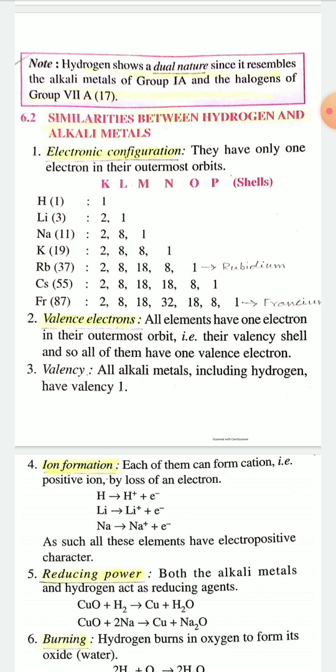So formation of ions. Both hydrogen and alkali metals form similar type ions, that is monovalent positive ions like H+, Na+, K+, Li+.